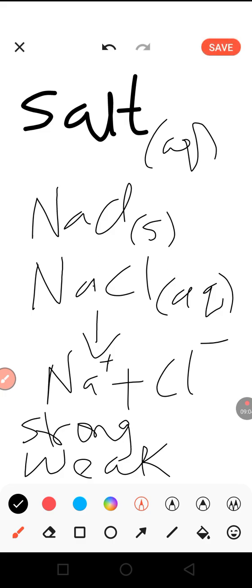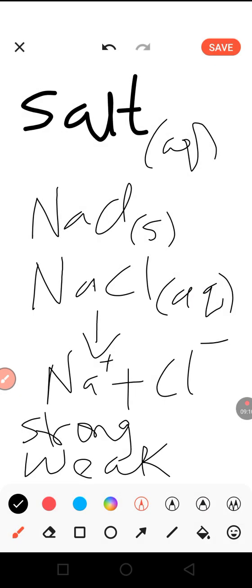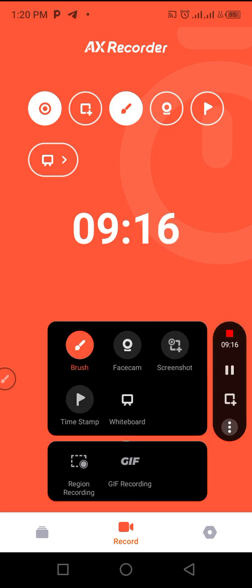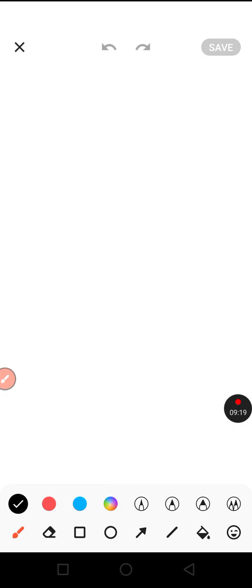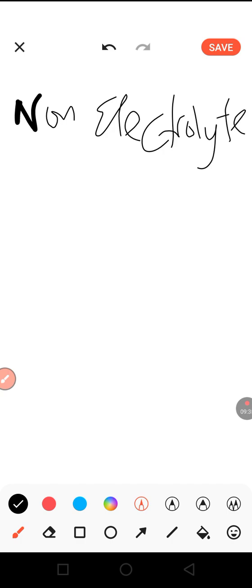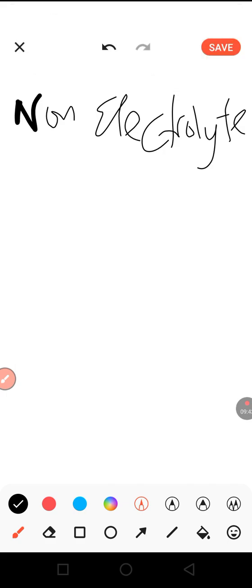A non-electrolyte is a compound which either in solution or in molten form does not allow electric current to pass through and is not decomposed at the electrode. That is a non-electrolyte.